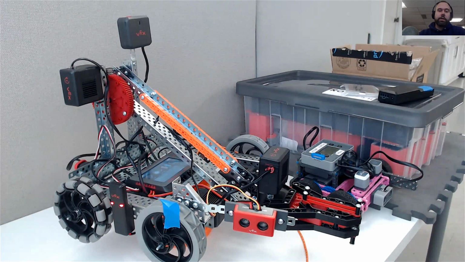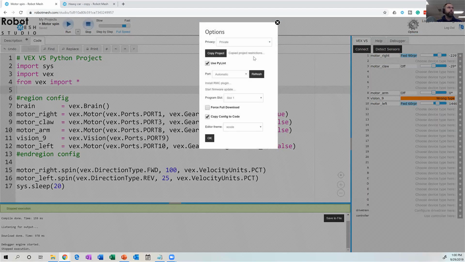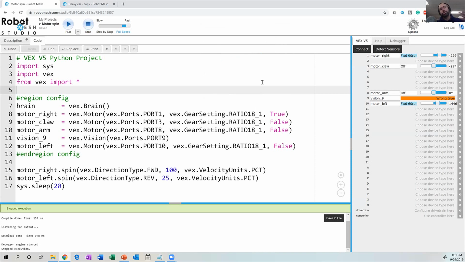Okay. Now, some of you are asking, how might I have done this in Blockly, right? Because this Python thing is a little overwhelming at this stage of the game. So what I'm going to do is stop sharing this and go back to my programming environment. And I'm going to go up here to options, and I'm going to copy this project. Now, interestingly, if you have a Blockly program, it will generate the Python code, but you can't go in the reverse direction. So my Python won't become blocks. I'm going to have to rebuild it. Fortunately, this is a very small program.